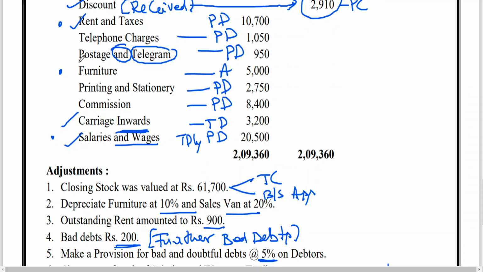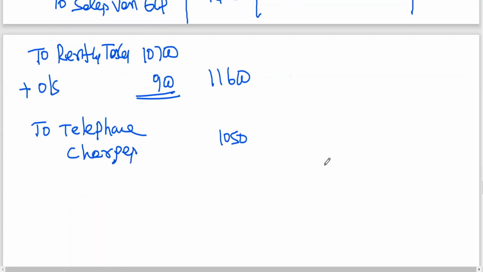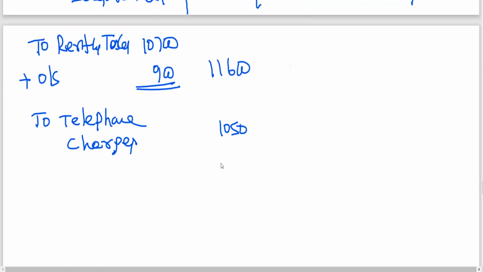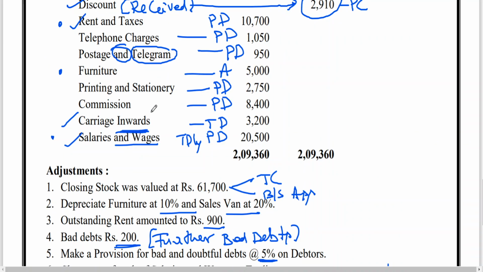So leave it. I'm explaining the reason. If it is given in the examination like that, you write it. Just to explain that this concept has gone. Okay, but since it has been given, I'm writing like this. So postage and telegram 950. Next, this is completed.